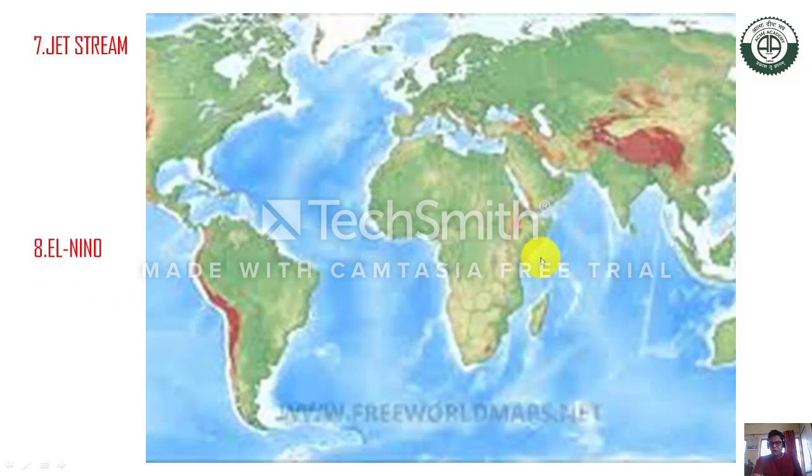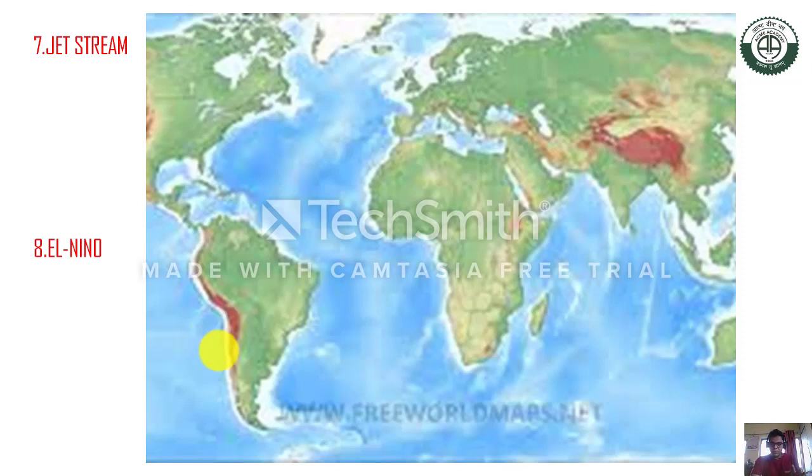El Nino: firstly you have to know that El Nino is a warm current that occasionally occurs on the western side of South America, in the country of Peru. Sometimes it occurs in Peru, but this is not a permanent warm current. Occasionally it comes to that area, and due to this the ocean's average temperature increases by more than 35 degrees centigrade.